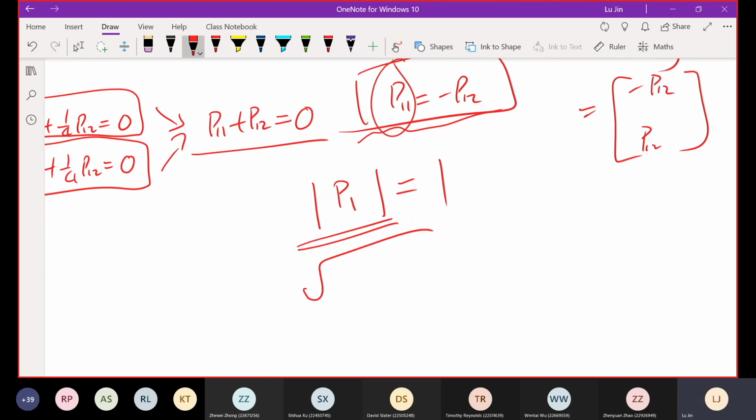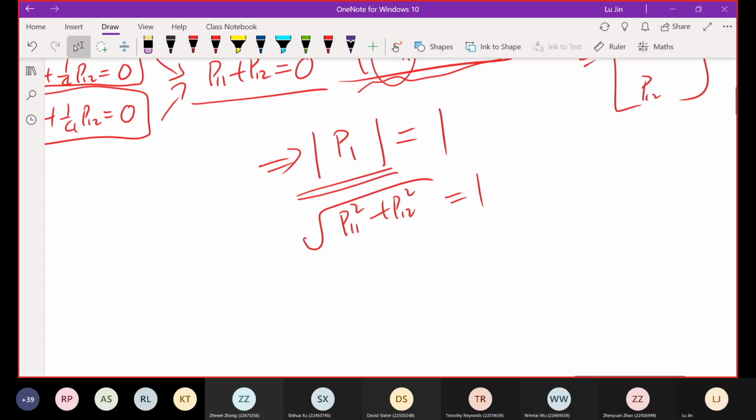Because you have two elements, P11 square plus P12 square. If you have more elements, keep adding the squares of the elements of this vector. But for this question, 2 will be sufficient. So this will be equal to 1. This process is called normalization, giving a normalized vector, the unit size.